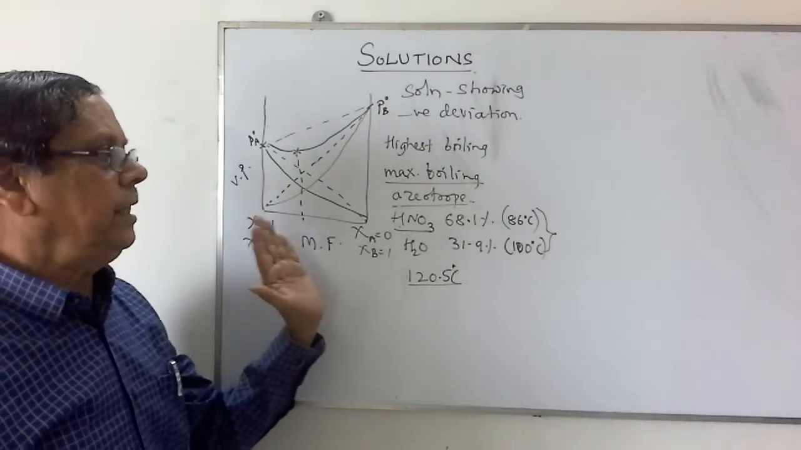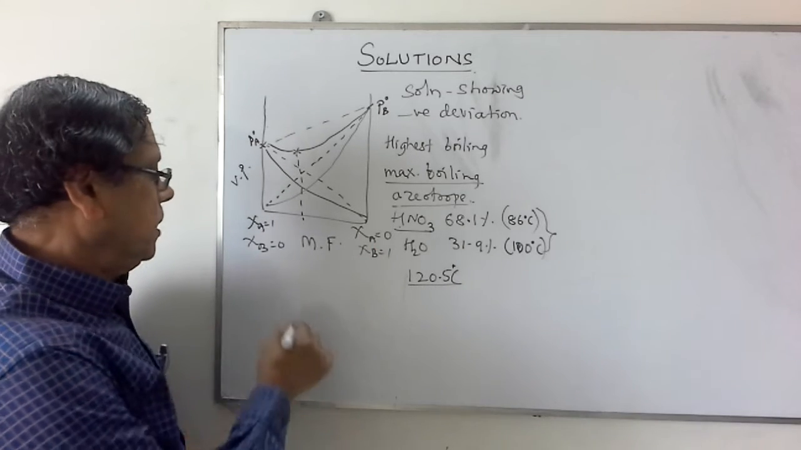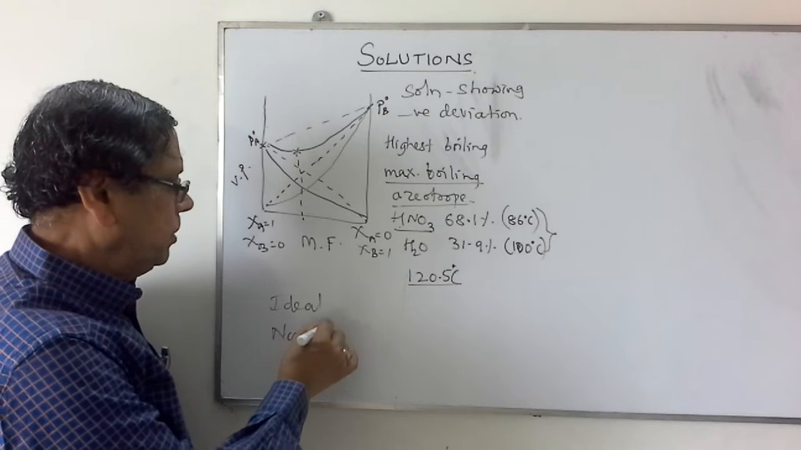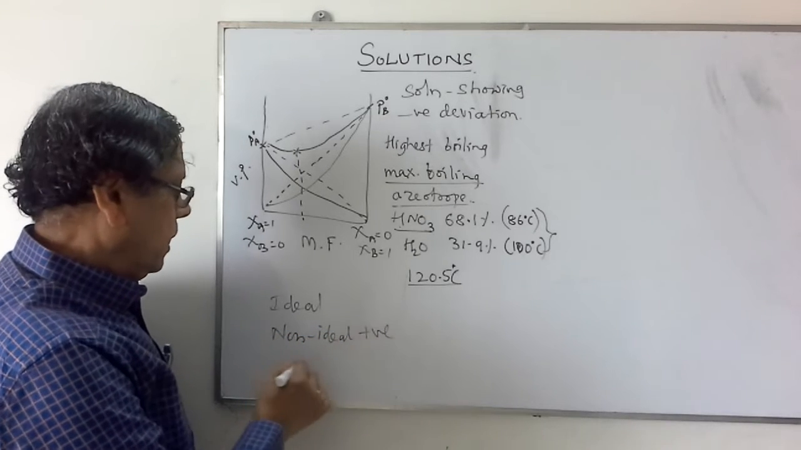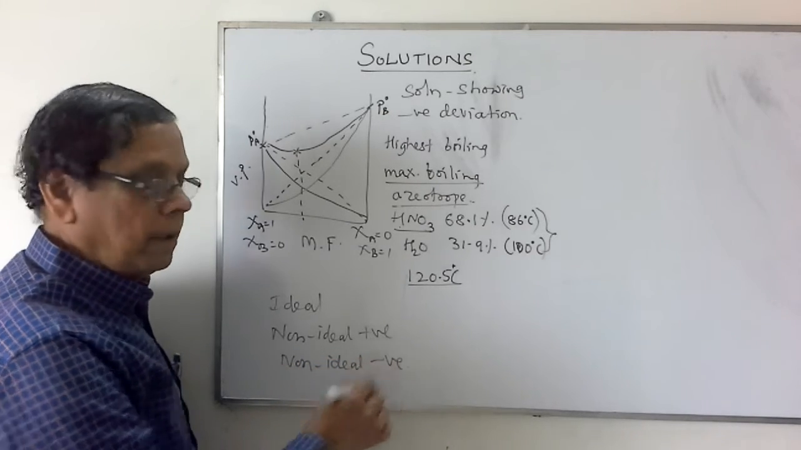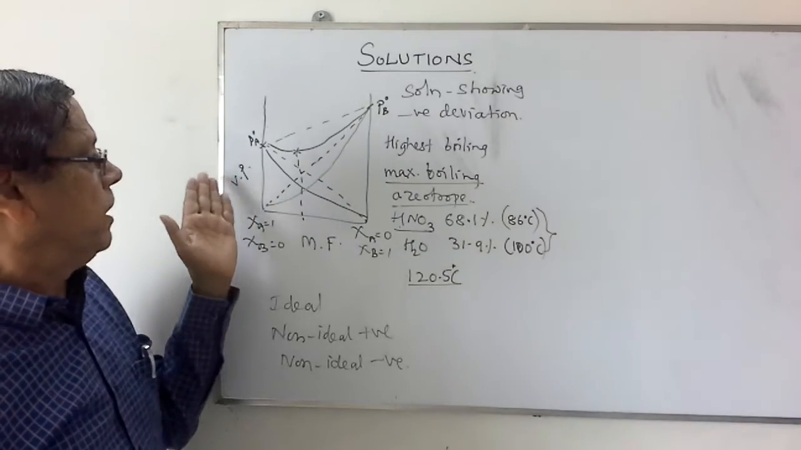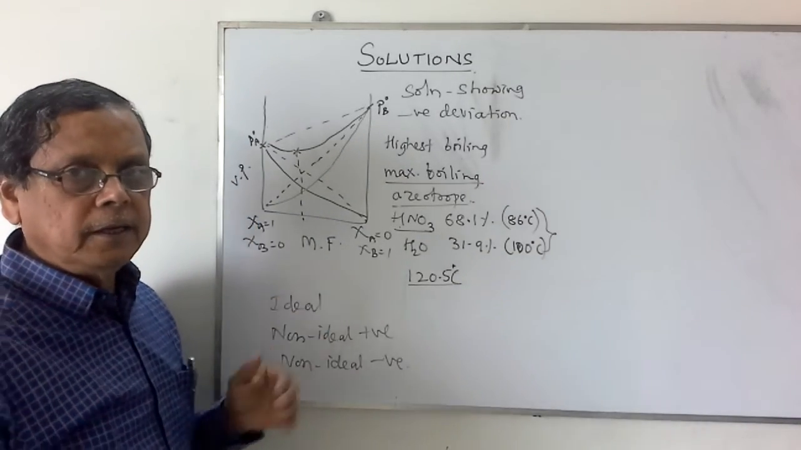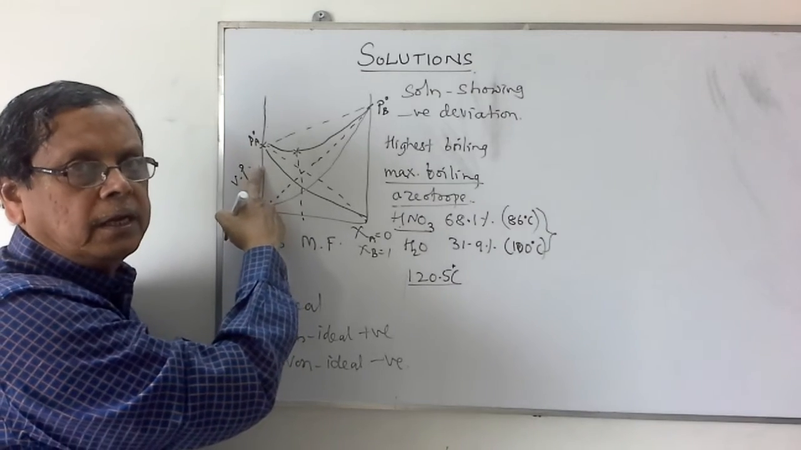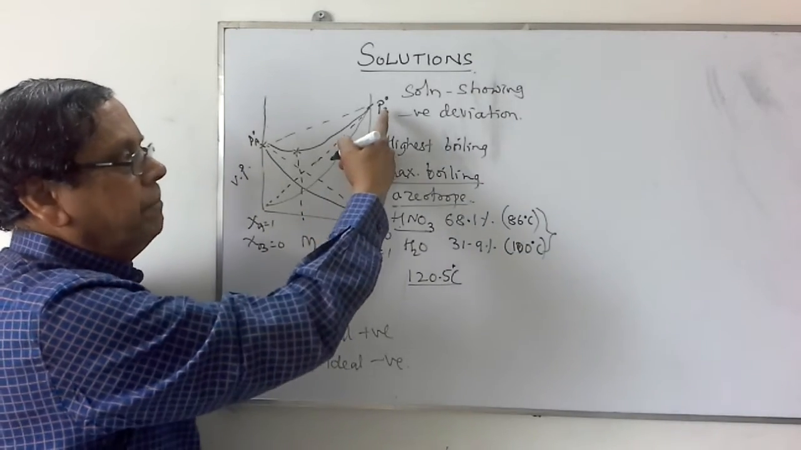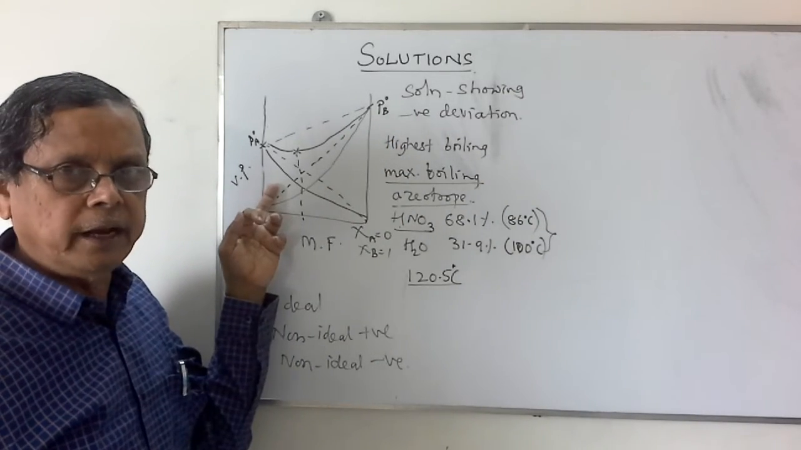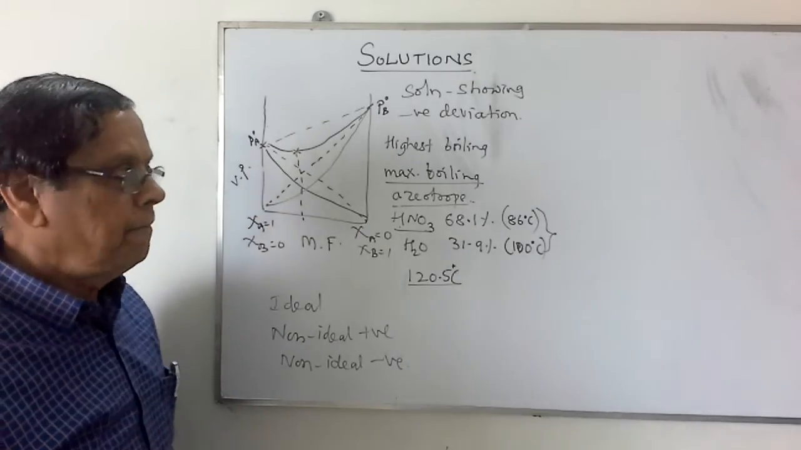So after these three graphs showing ideal behavior, non-ideal showing the positive deviation, and non-ideal with the negative deviation, we have this vapor pressure versus mole fraction graph. In all my explanation, I have taken this liquid A having the lower vapor pressure at a particular temperature, and B having a higher vapor pressure. This is low volatile, this is high volatile. So this is one concept.